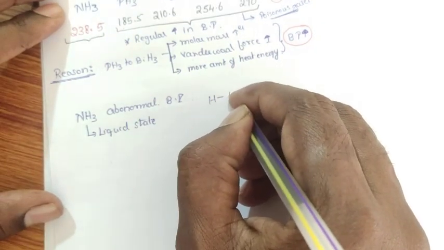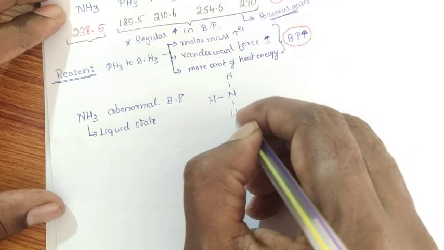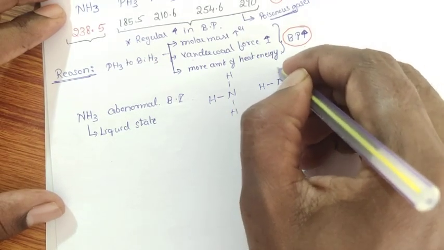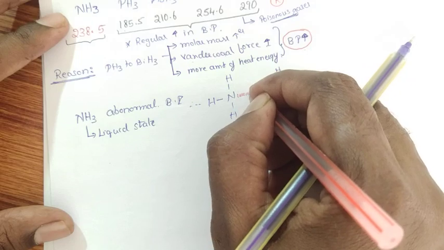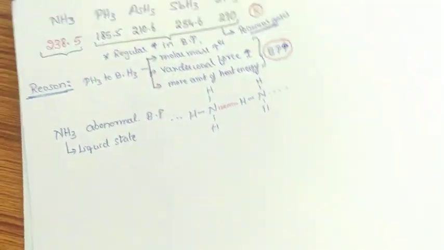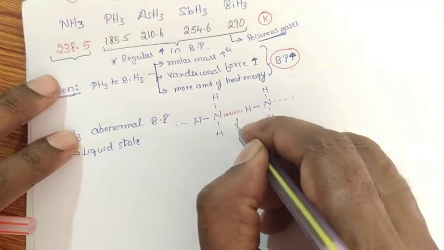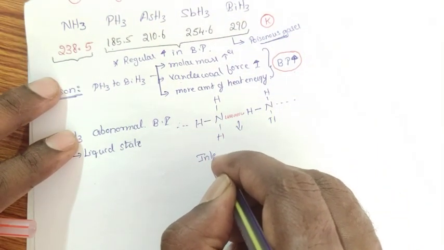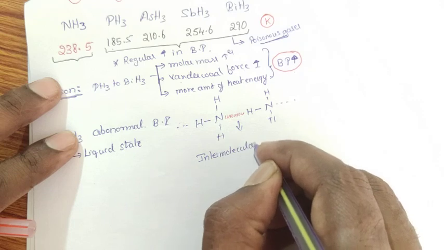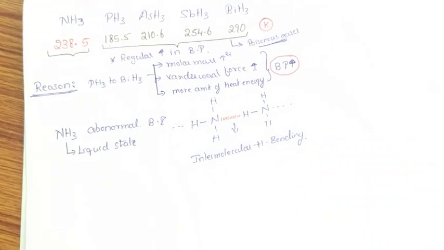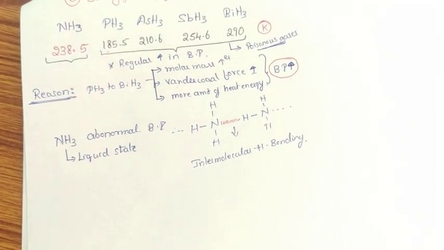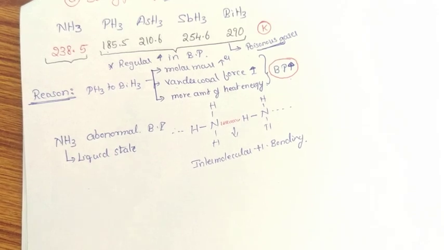Why does ammonia exist in liquid state? Because we know that nitrogen is the third highest electronegative element in our periodic table. Therefore, it has an ability to form intermolecular hydrogen bonding. Due to this, ammonia possesses abnormal boiling point when compared to other hydrides in the same group.